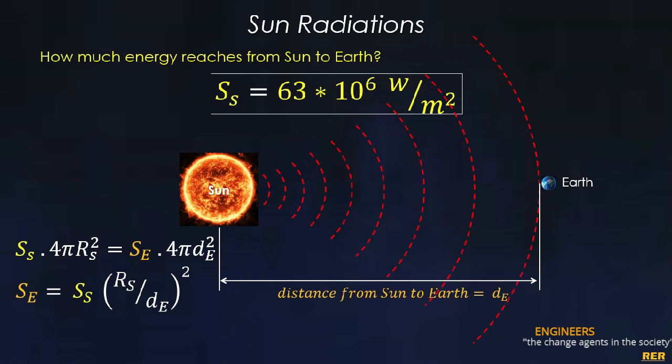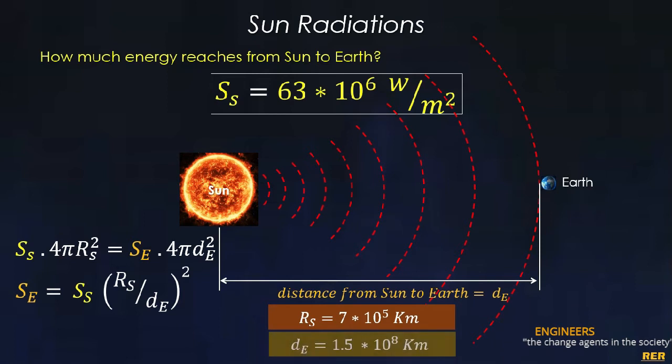Now considering that Rs is the radius of the Sun, that is 7 into 10 raised to power 5 kilometers, and dE, the distance from Sun to the Earth, the value is 1.5 into 10 raised to power 8 kilometers, and using the value of energy flux of the Sun, that is 63 into 10 raised to power 6 watt per meter square, then we can compute the value of energy flux at the surface of the Earth, that is 1372 watt per meter square.